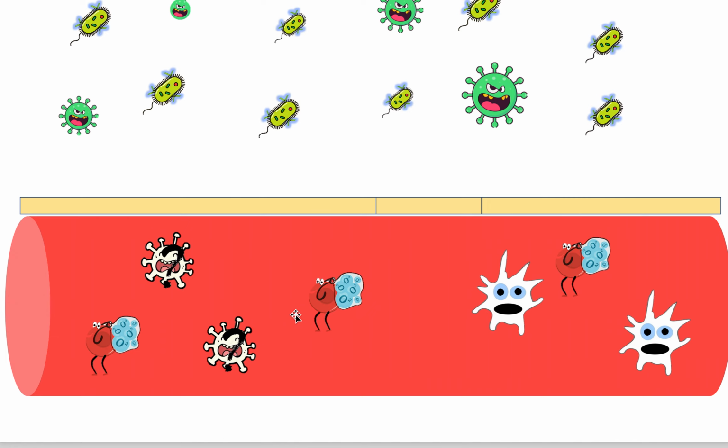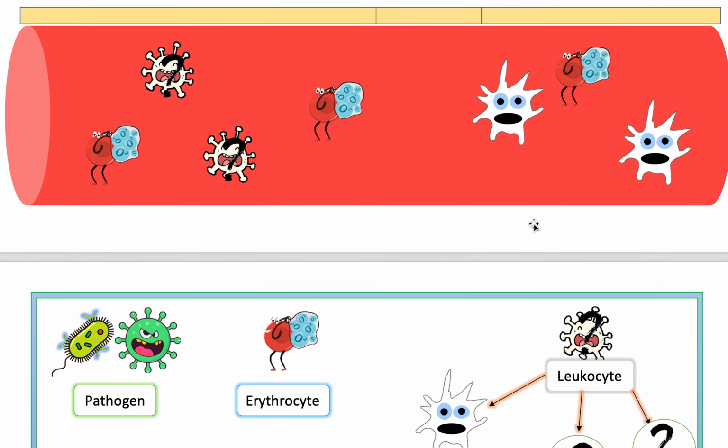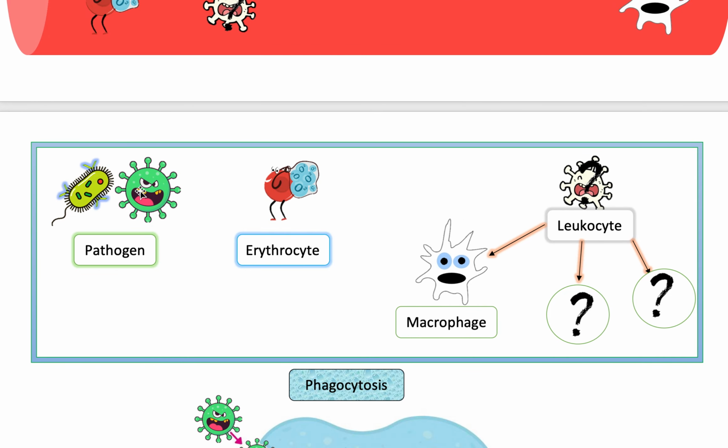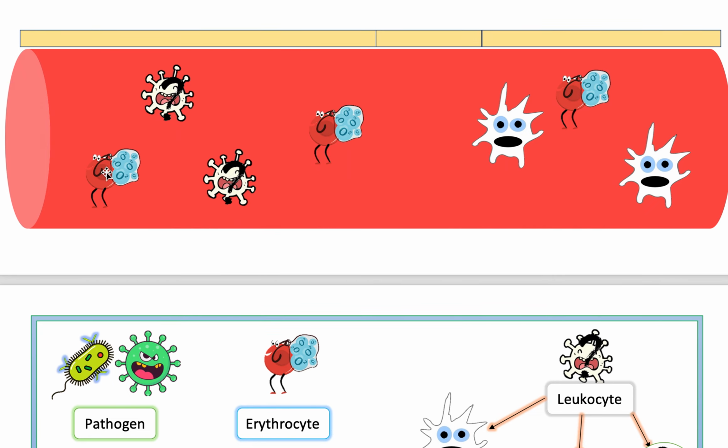Okay? So let's first make sure we know what exactly all of these are. So like I said before, these two are pathogens. They're two different types of pathogens, but regardless, they're bad things. Here we have inside your blood, this is an erythrocyte. This is a red blood cell. So the job of a red blood cell is to carry oxygen around, right?